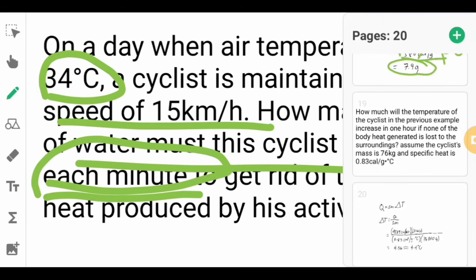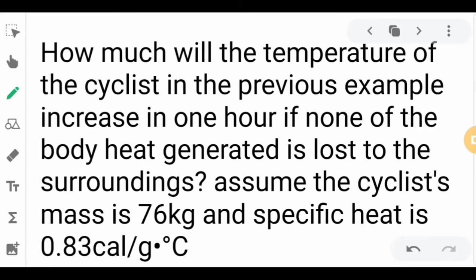And then let us have a second problem in relation to the first problem. How much will the temperature of the cyclist in the previous example increase in 1 hour if none of the body heat generated is lost to the surroundings? Assume the cyclist mass is 76 kg, which is normal, and the specific heat is 0.83 calories per gram times degrees Celsius. This one is constant, given already in the problem.